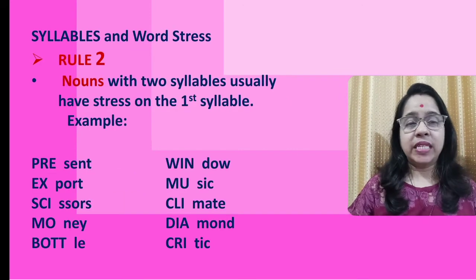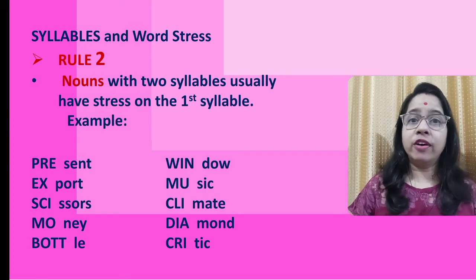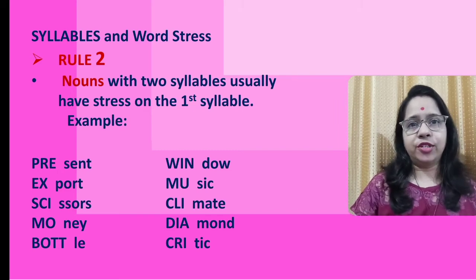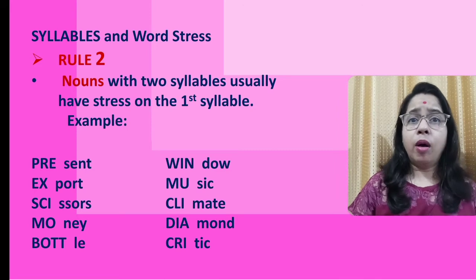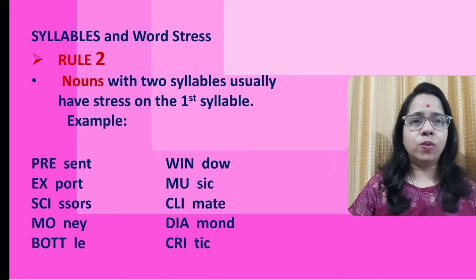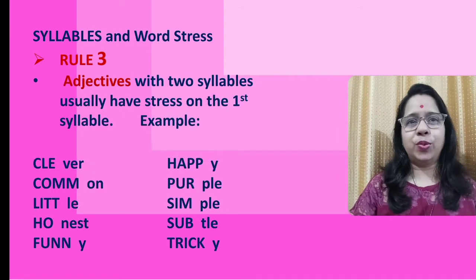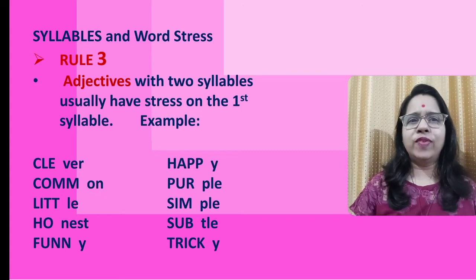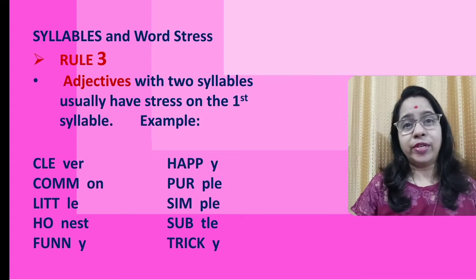Second rule. Nouns with 2 syllables usually have stress on the first syllable, such as present, export, scissors, money, bottle, window, music, climate, diamond, and critic. Third rule. Adjectives having 2 syllables usually have stress on the first syllable, just like rule number 2.